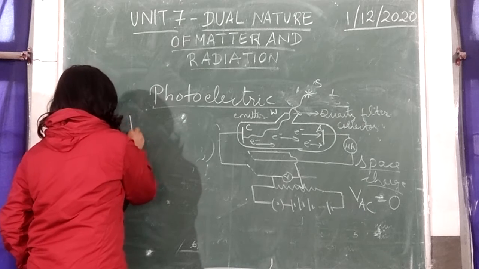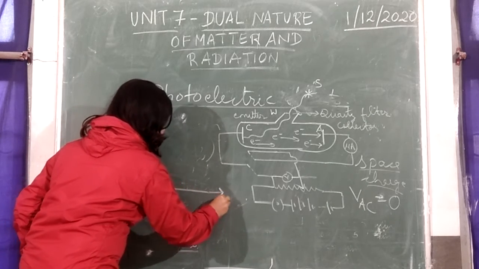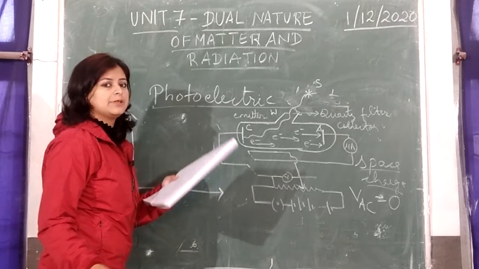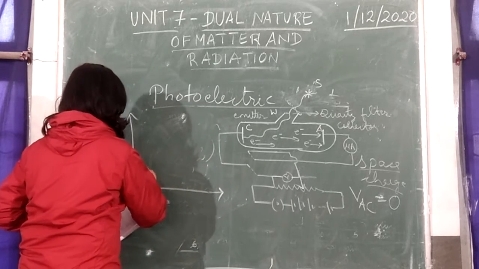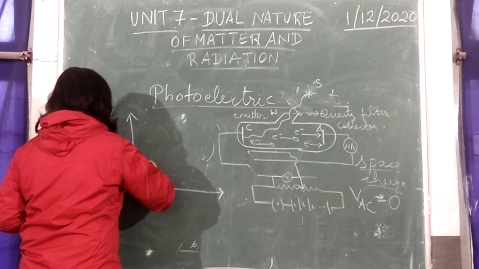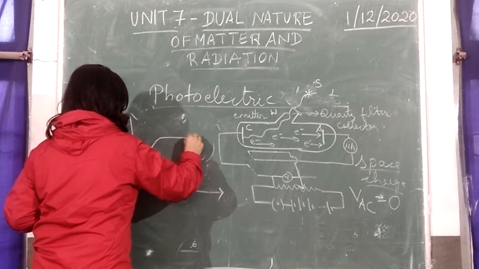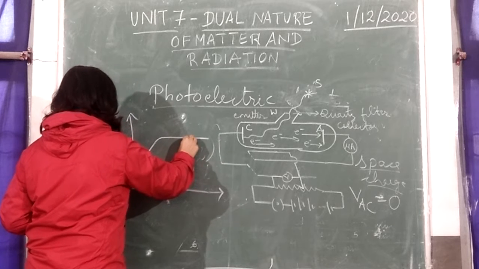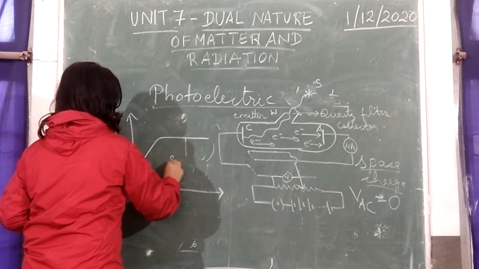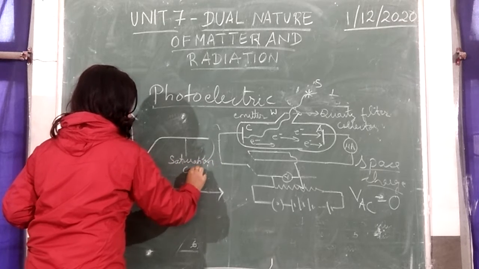So, if you plot a graph between photocurrent and the potential difference between A and C, it increases gradually, and it remains saturated throughout. This value is called saturation current.